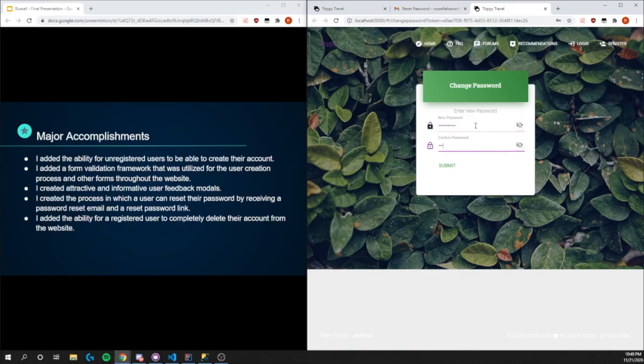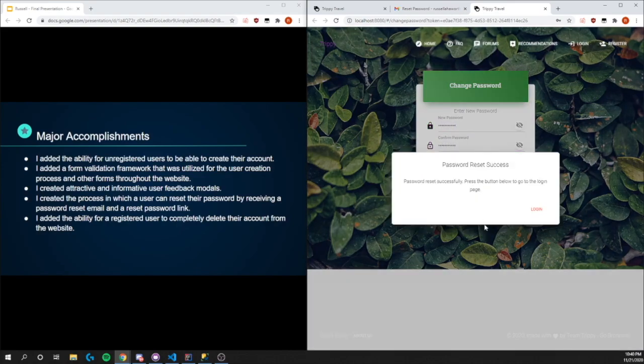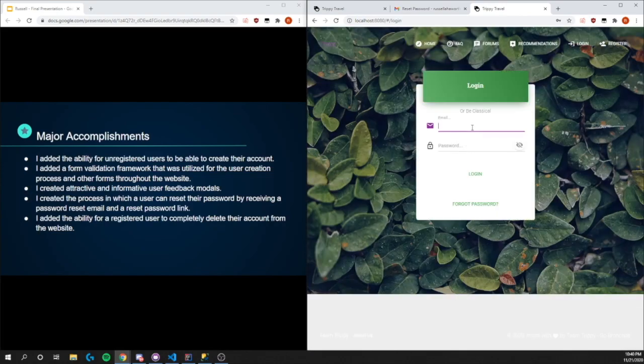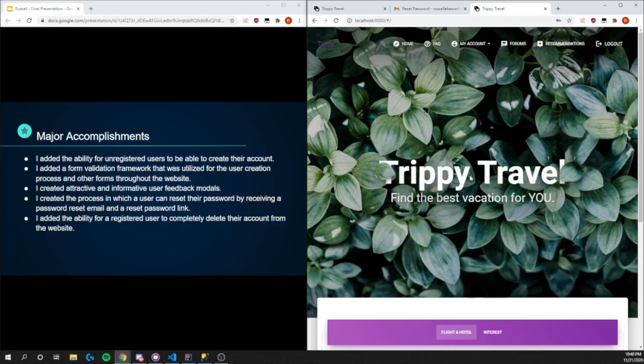Go to password 123. And it was successful. So now we can log in with our new password. And we're good to go.